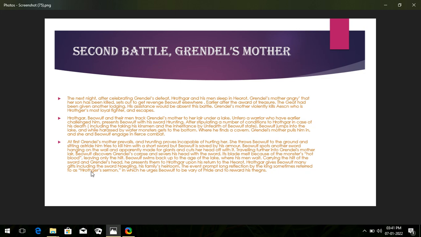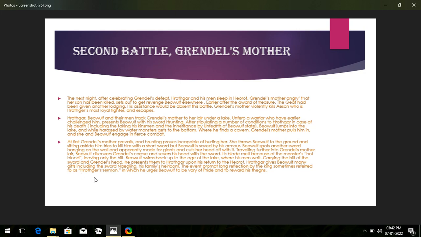Hrothgar becomes happy and decides to give many gifts to Beowulf, like you can see over there: the sword Naegling, a new sword, and his family's prestigious heirloom. The event prompted long reflection by the king, sometimes referred to as Hrothgar's sermon.